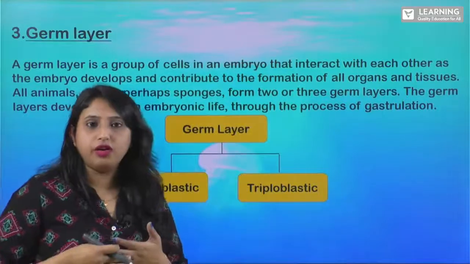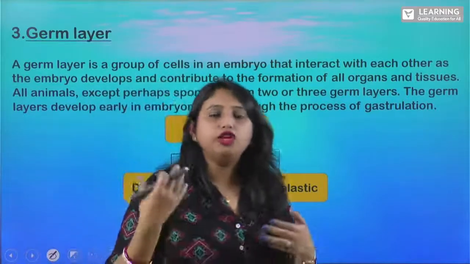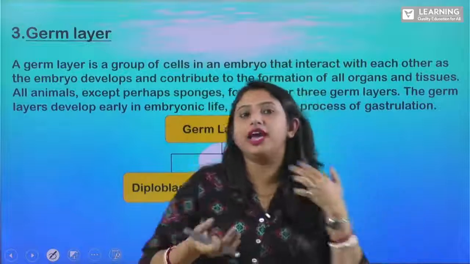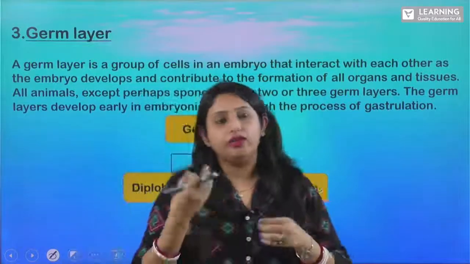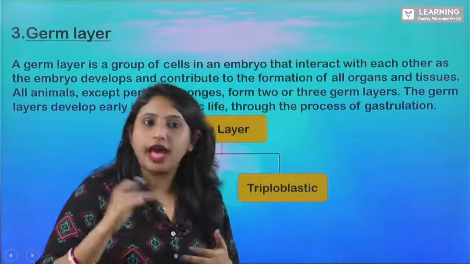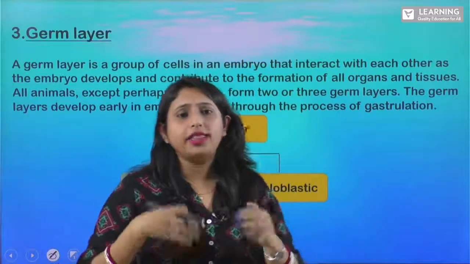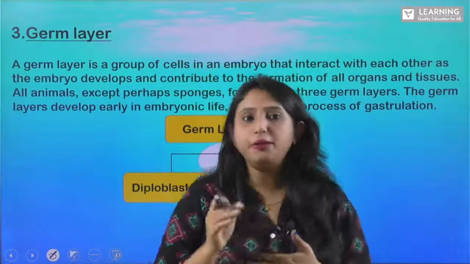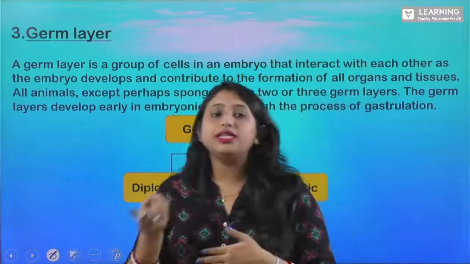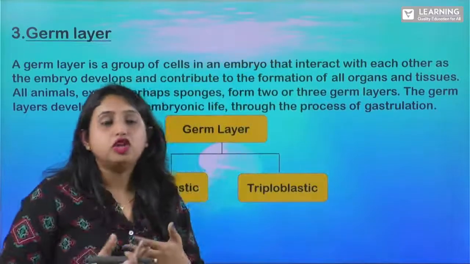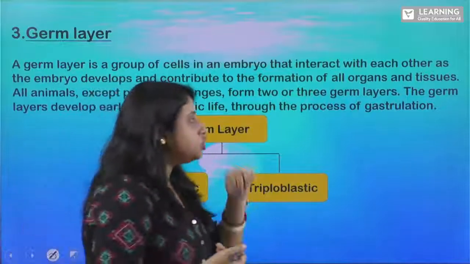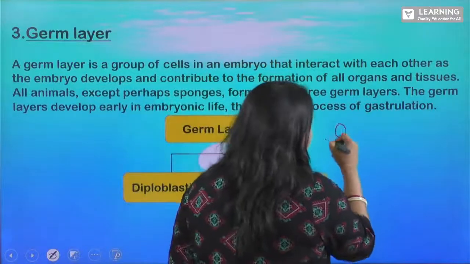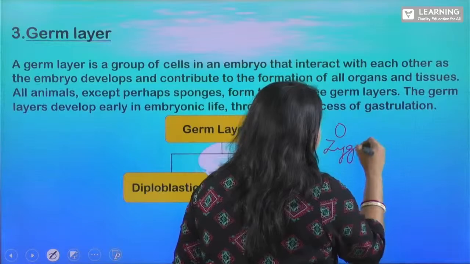Now, what is an embryo? You all know that the fusion of your male and female gamete will lead to the development of a zygote, isn't it? So, when the zygote further divides, it gives rise to an embryo, right? So, this embryo has got three germ layers. So as I was telling, this is a zygote, right?